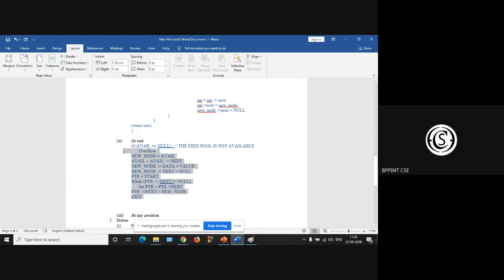So at the end, this will be your code. Here new node next is null is made inside this fragment, but in our algorithm we just made the last part of the node null. Up to this, any problem?